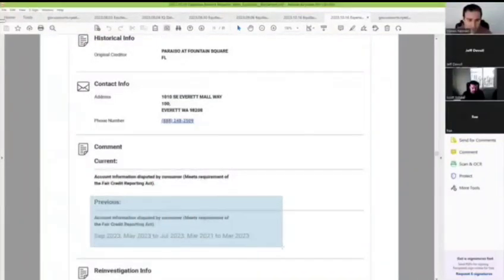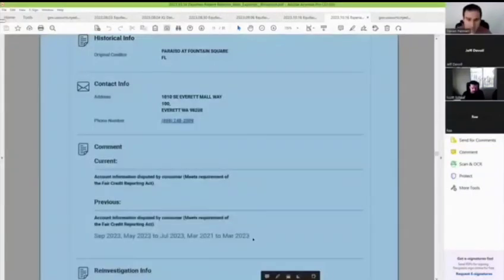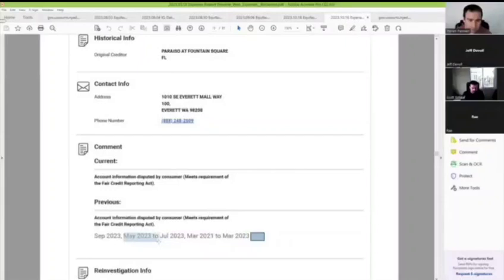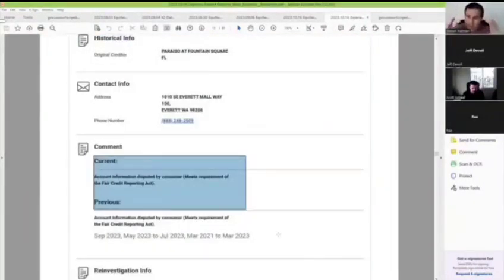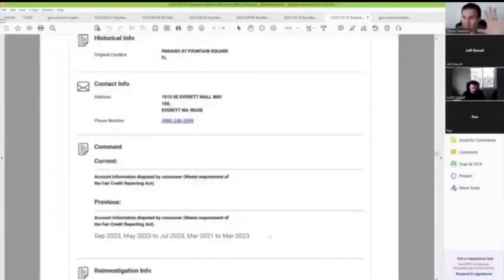The nice thing about this report is they're saying historically it was disputed from March of '21 to March of '23. There's no April. And from May of '23 to July of '23, there's no August. And then in September, and there's no October, but October is up here. Now we can definitely make this argument on the other reports. Then you just have to tie it all together where they don't even give you the historical at all, and they're supposed to. But the nice thing about this one is they're giving you the historical, and the historical has clearly got holes in it. Does that make sense, Jeff? Yeah.